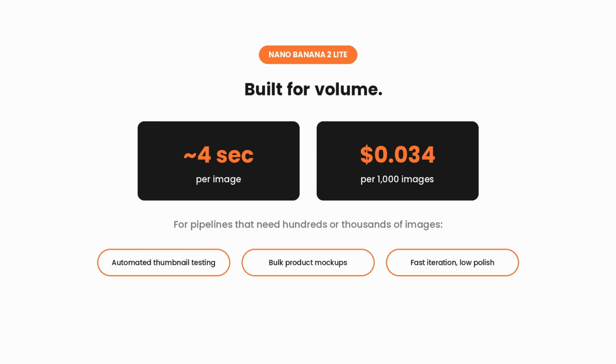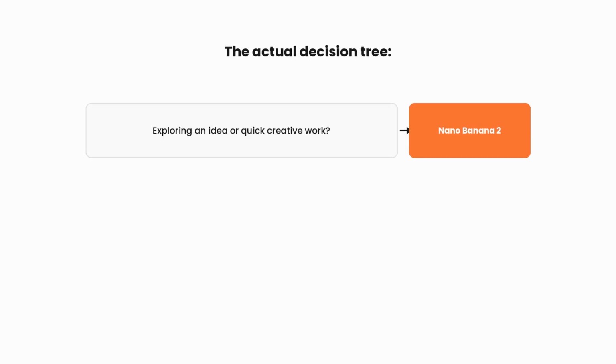It generates images in about 4 seconds and costs a fraction of a cent per image. Google's own pricing puts it at roughly $0.034 per 1,000 images. This is the version you'd use if you're running a pipeline that needs hundreds or thousands of images. Think automated thumbnail testing, bulk product mockups, or anything where you are iterating fast and don't need maximum polish on every single output.